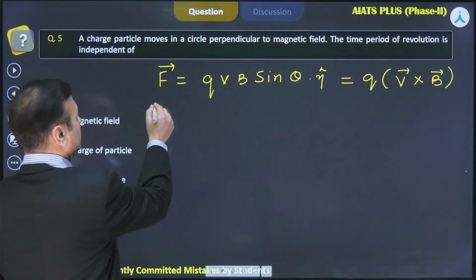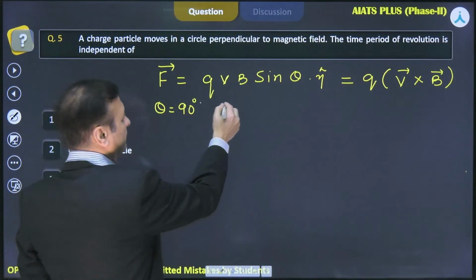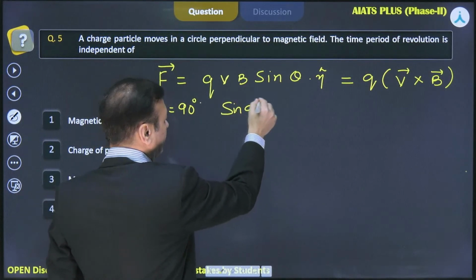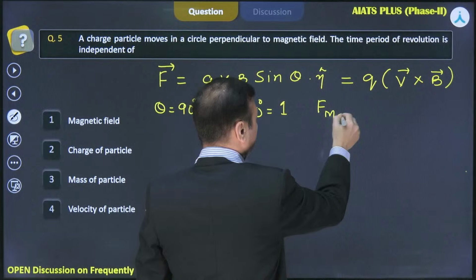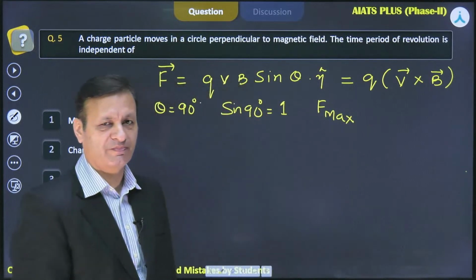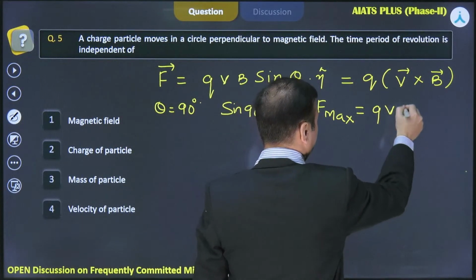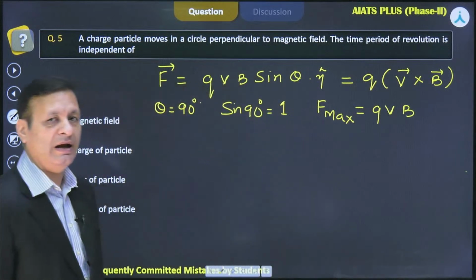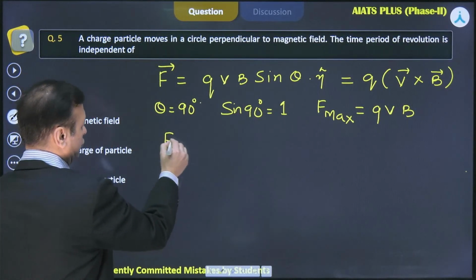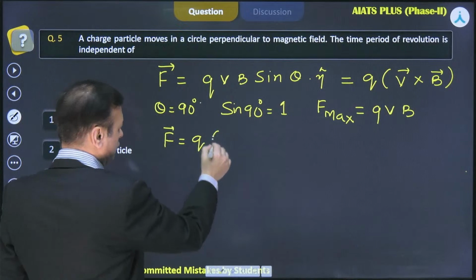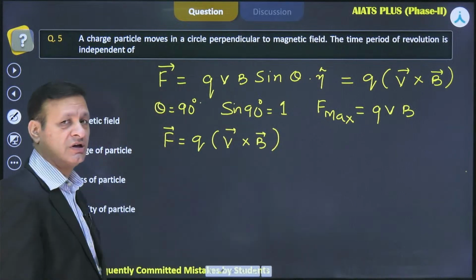Now important is when theta is 90 degrees, we know sin 90 degrees is equal to 1, and your charged particle will experience the maximum force. So this maximum force is QVB, and we can understand the direction of this force using the cross product concept also. So this is V cross B.